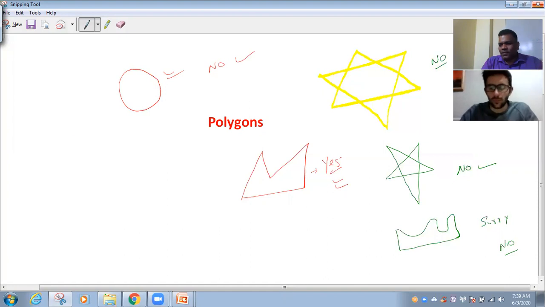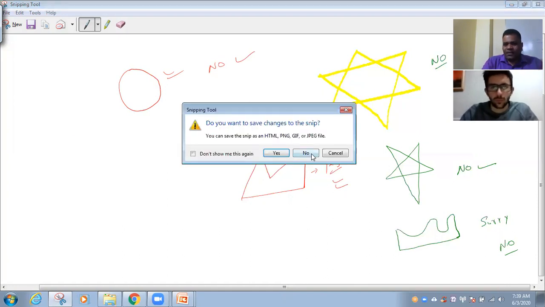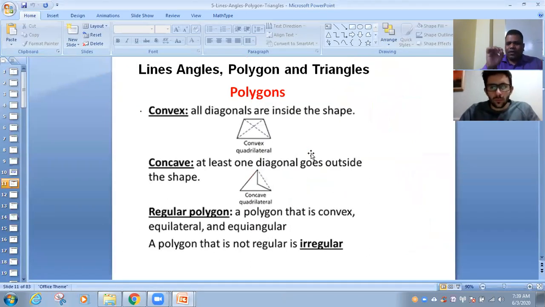So I understood, you understood the polygon. Now in polygons, there are three categories. Category one, convex. Write a one line definition for convex polygon.